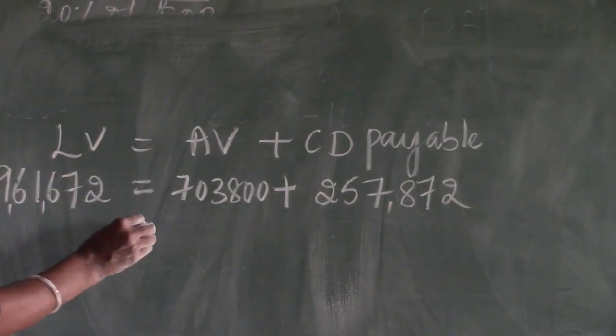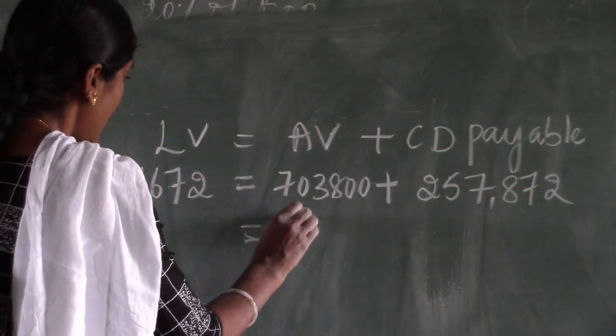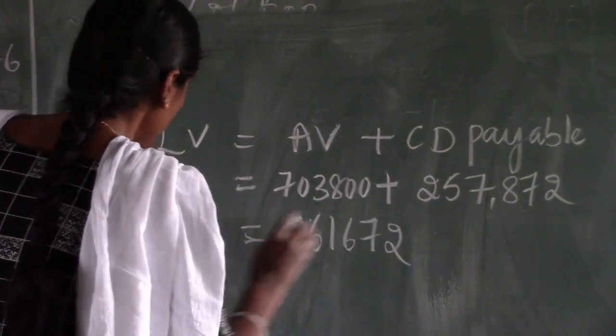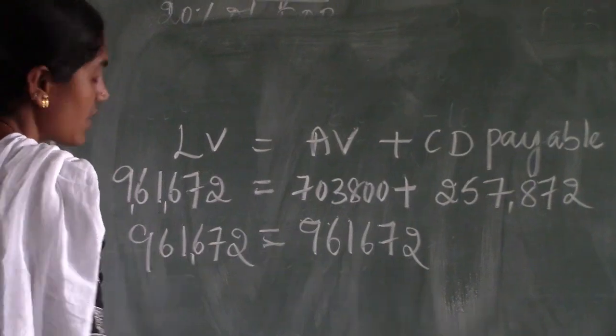Now make it total of these two values, that is equivalent to the landed value, 9,61,672. Thank you.